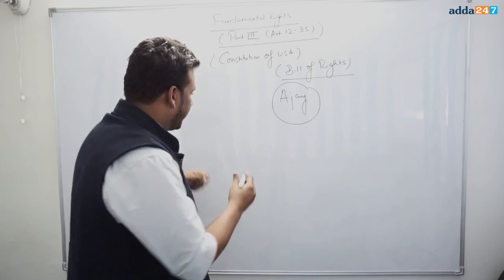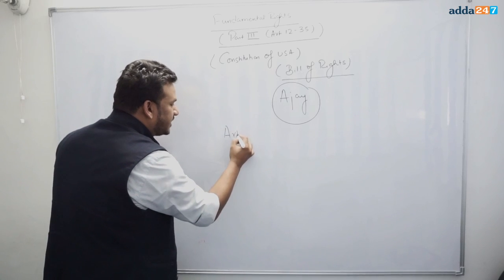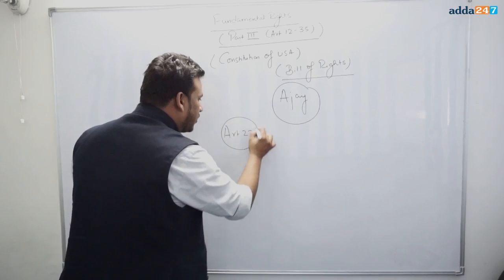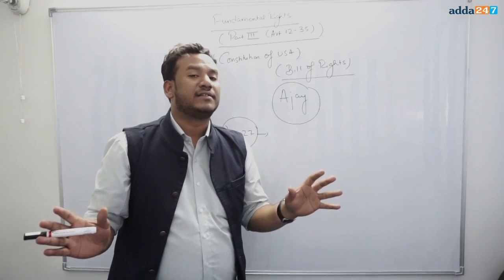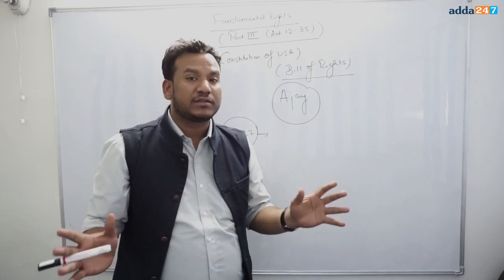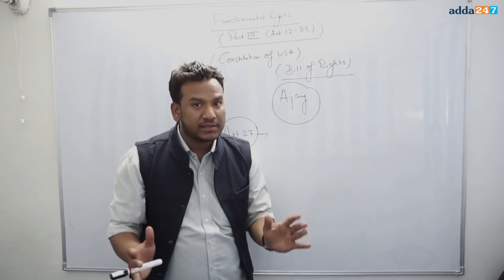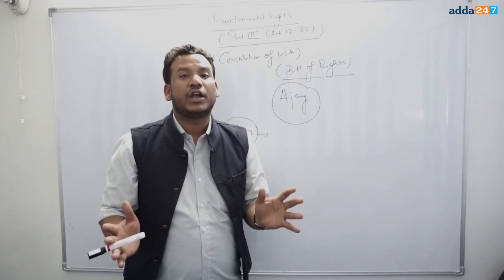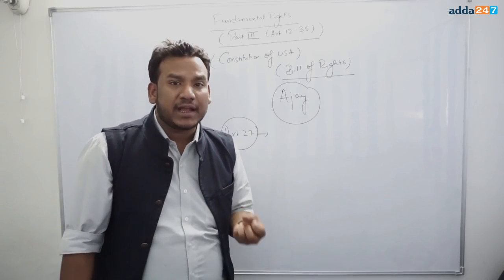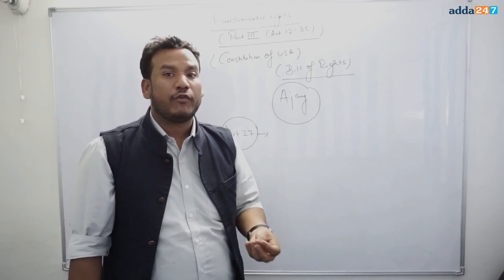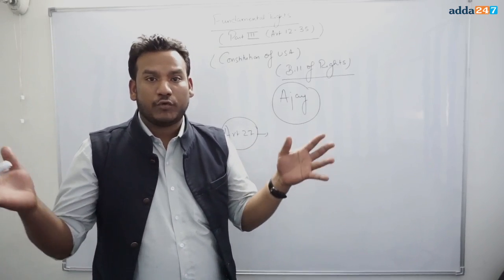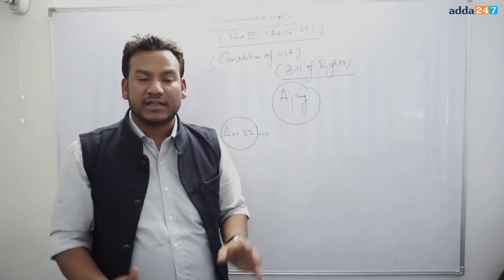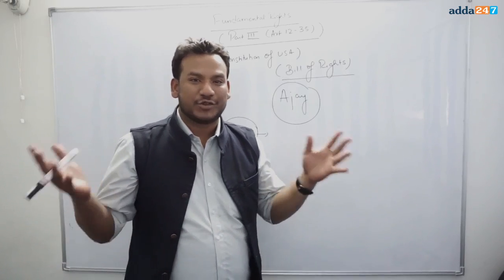But Article number 27 of the Constitution says freedom of payment of taxes for the practice of any religion. It means the citizens of India do not need to pay any kind of taxes to the government for practicing their religion. Everybody is free to follow and propagate their religion without paying taxes to the government.